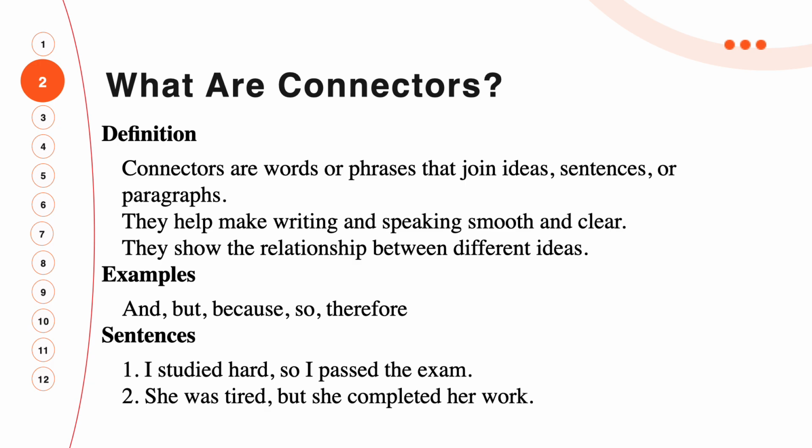So in this sentence, so is used to connect two sentences. And the second is, she was tired, but she completed her work. This is an example of the connector but. So they join two sentences together.